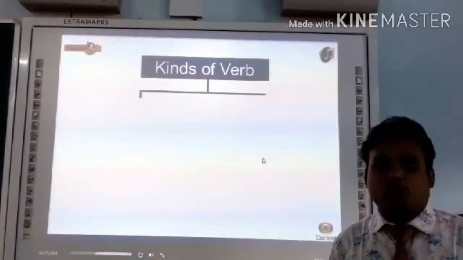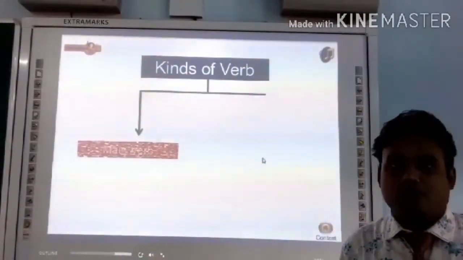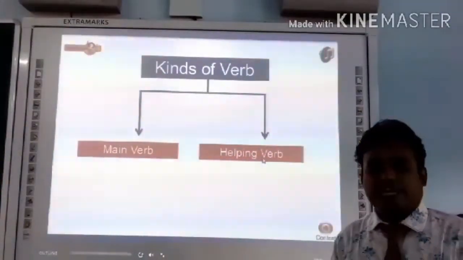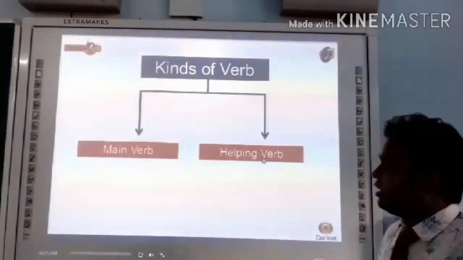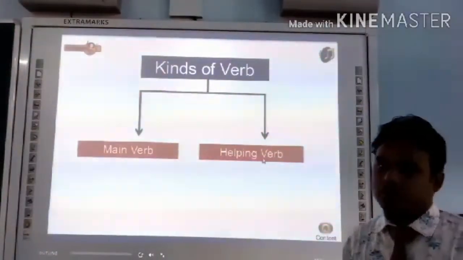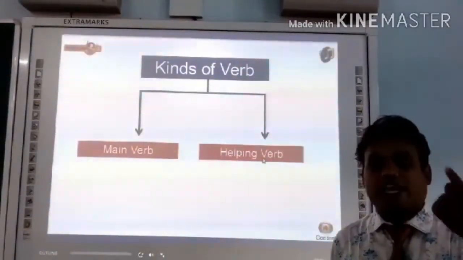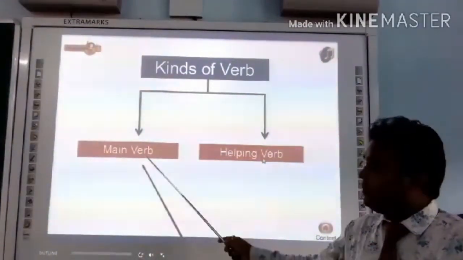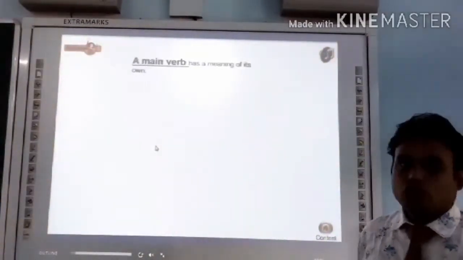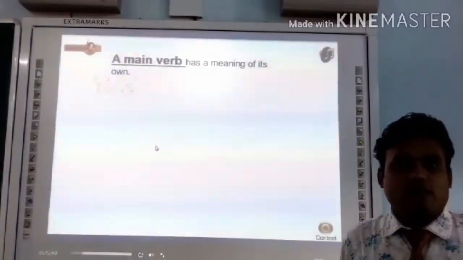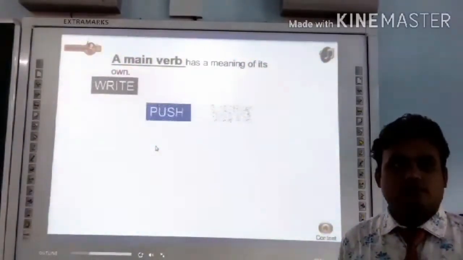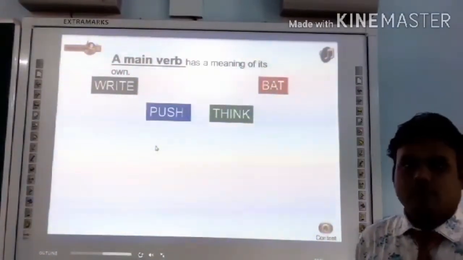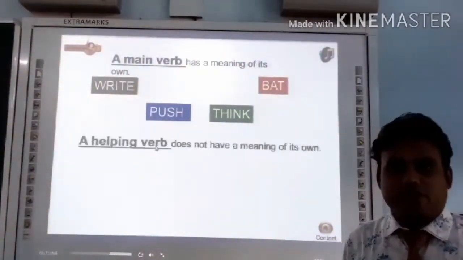Now that we know the definition of a verb, let's move to the part on kinds of verb. Let's separate them into two categories: main verb and helping verb. So what is the main verb?